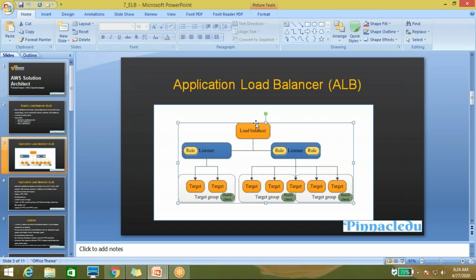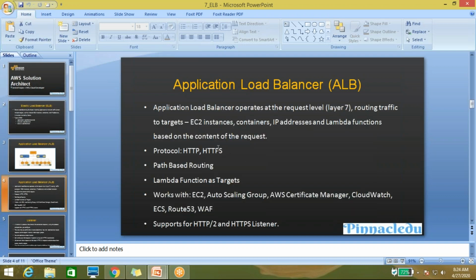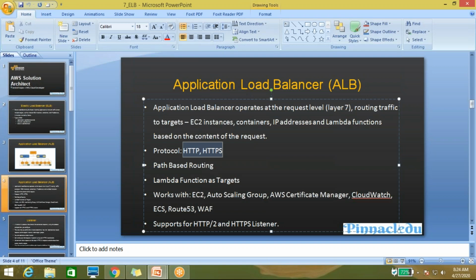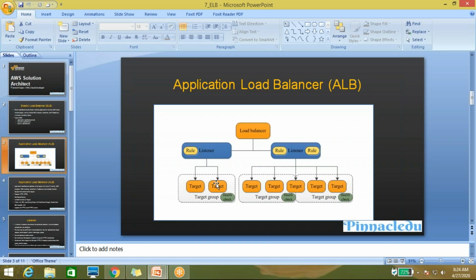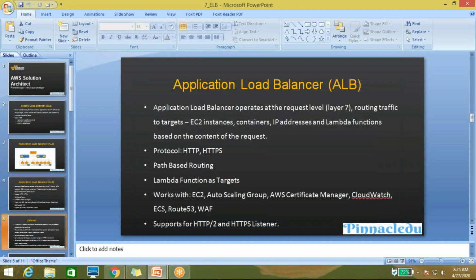So what a load balancer does is, whenever anyone wants to access your website, the load balancer will divide that traffic across your instances. Here you can see the listener. What is a listener? A listener is HTTP or HTTPS only, because the application load balancer works on HTTP or HTTPS only. The listener will route the traffic, dividing it across the multiple instances you have mentioned in the load balancer. So this is all about the application load balancer.